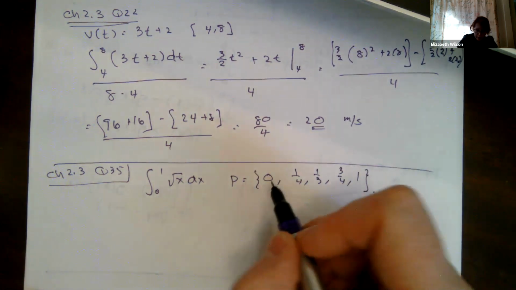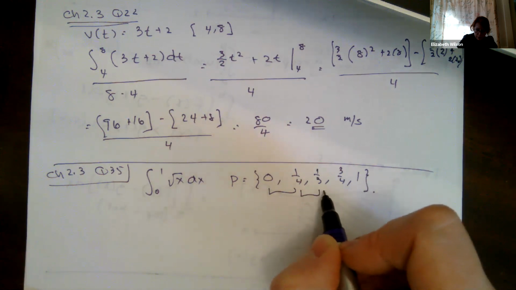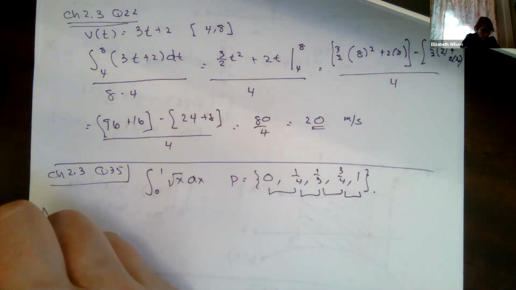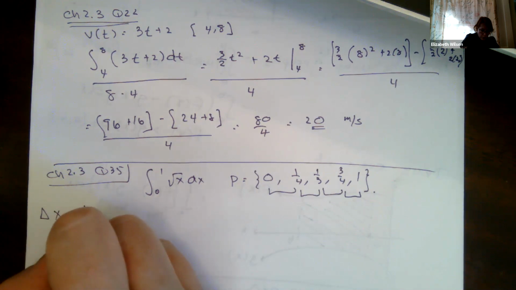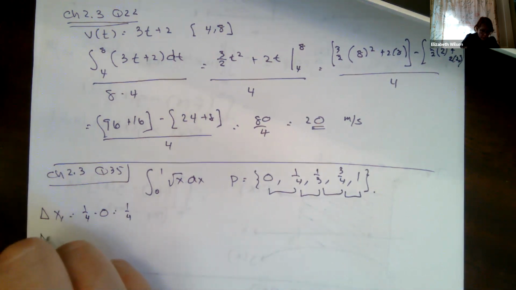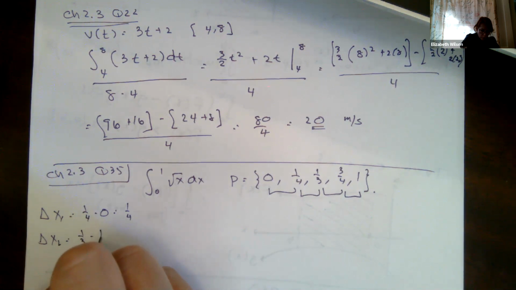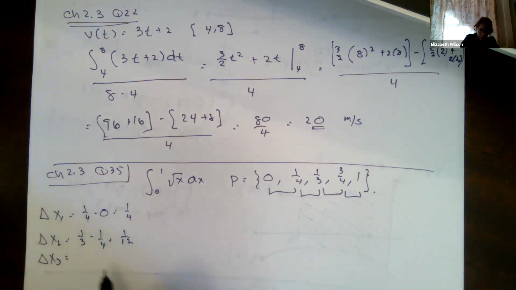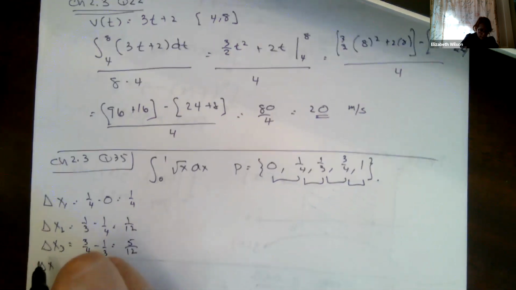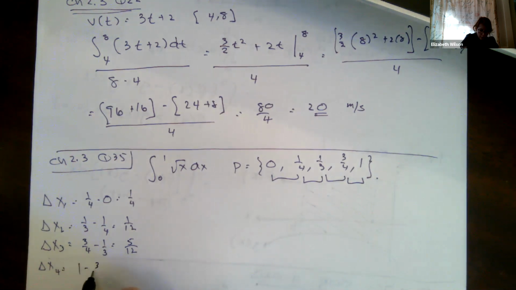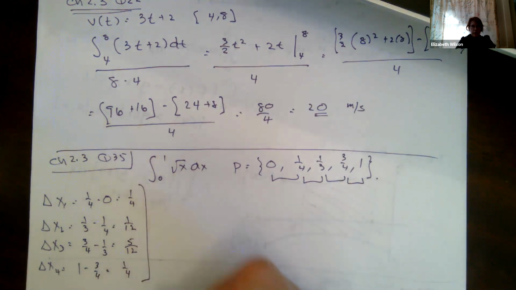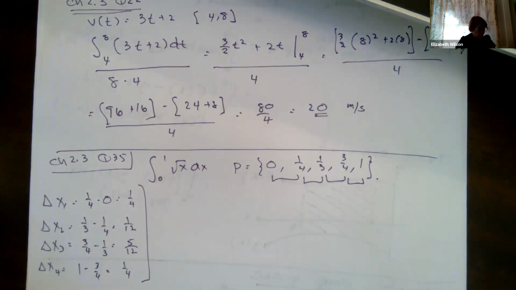So I have to calculate out my delta x's, right? My delta x1 is equal to 1/4 minus 0, which is 1/4. My delta x2 is 1/3 minus 1/4, which is 1/12. Delta x3 is 3/4 minus 1/3, which I got equal to 5/12. And then delta x4 is 1 minus 3/4, which is 1/4. So these are our delta x's, right? I need those when I calculate the area. This is my base, okay?